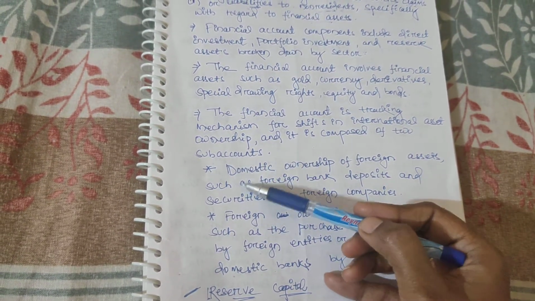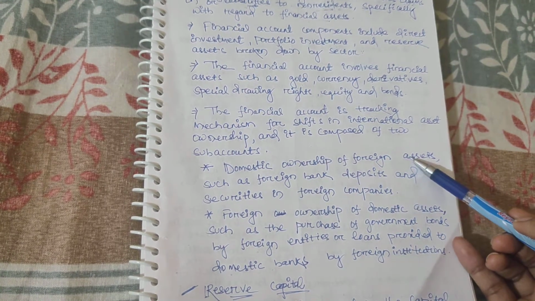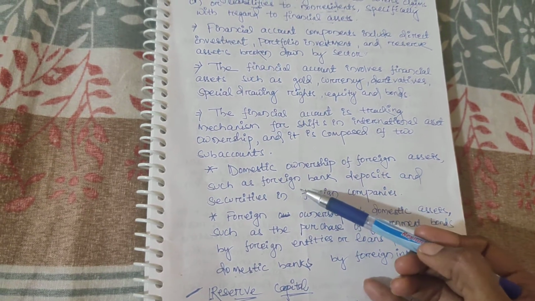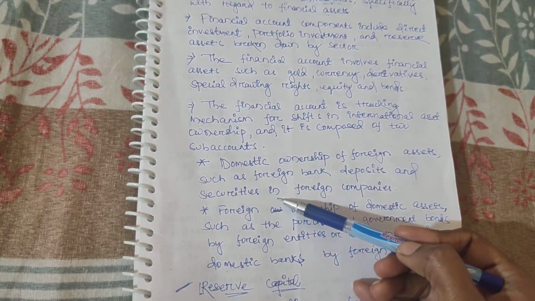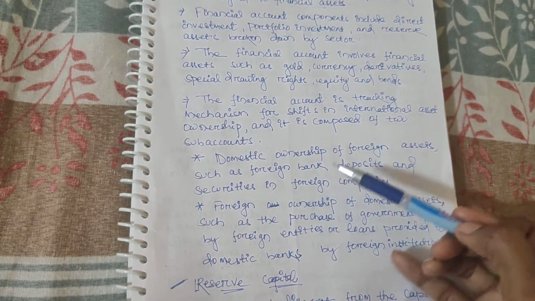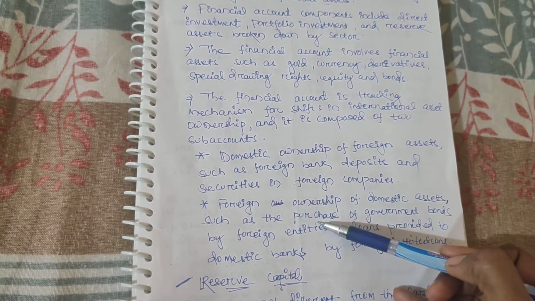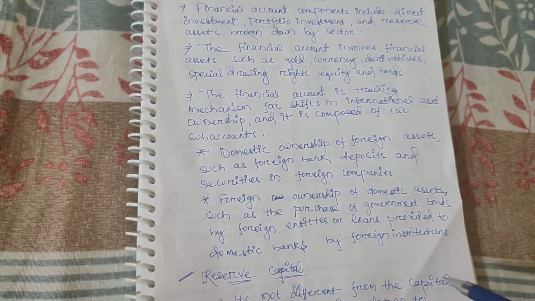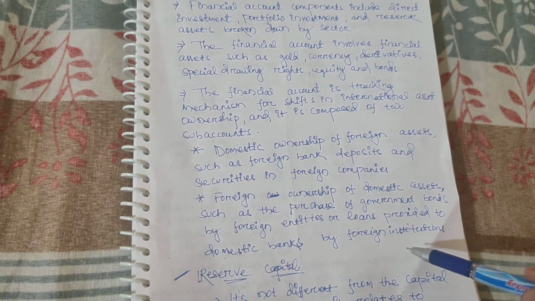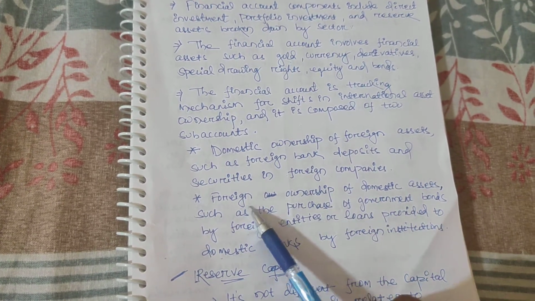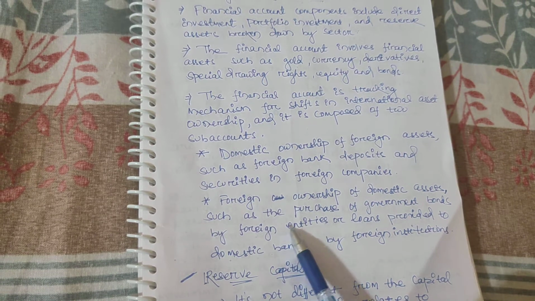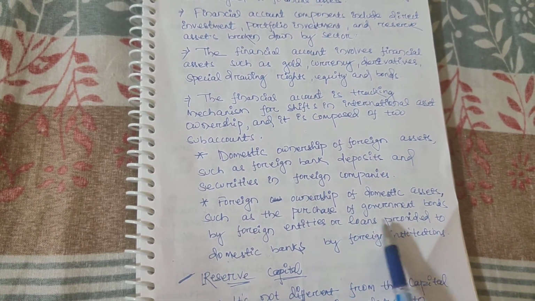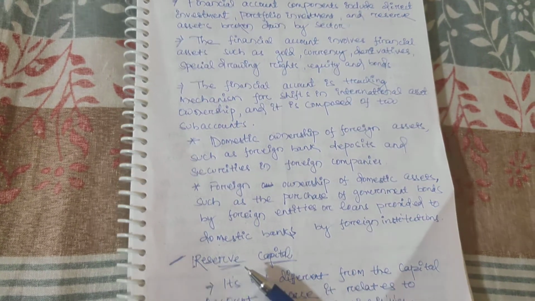First sub account includes domestic ownership of foreign asset, means what Indians own in the foreign country. It may be foreign bank deposits, it may be securities in the foreign companies, what Indians own. Then second sub account includes foreign ownership of domestic asset, means what foreigners acquired of our property, India's property. Get it? So foreign ownership of domestic assets such as the purchase of government bonds by foreign entities or loans provided to the domestic bank by the foreign institution.